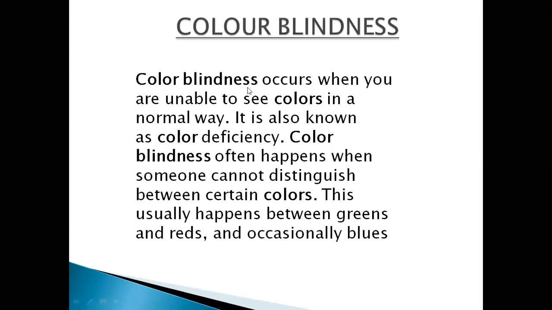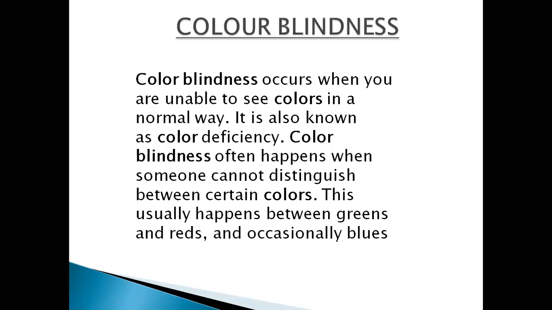There are three main types of cones and each type has a specific iodopsin. As I told you about color vision, for this purpose rods and cone cells are present, and for the purpose of color vision, there are three main types of cones and each type has a specific iodopsin. It means each cone cell which can differentiate different colors has its pigment, and that pigment is known as iodopsin.